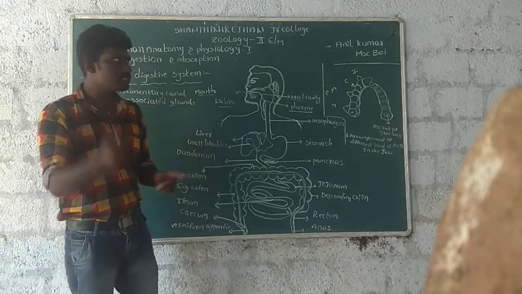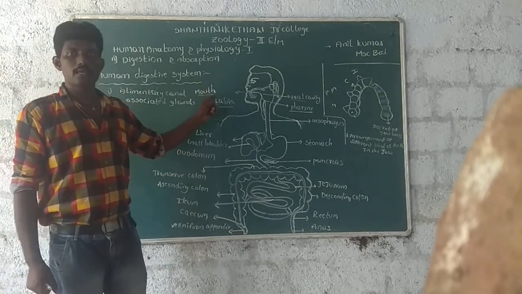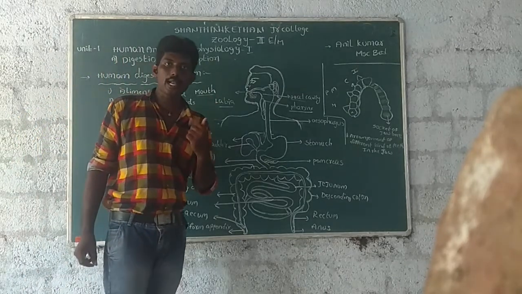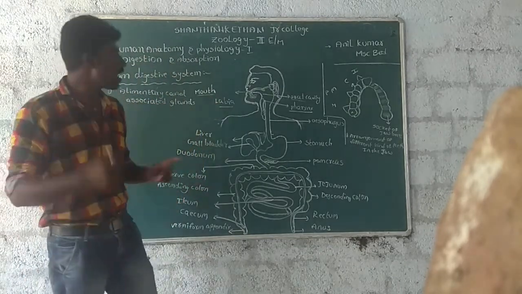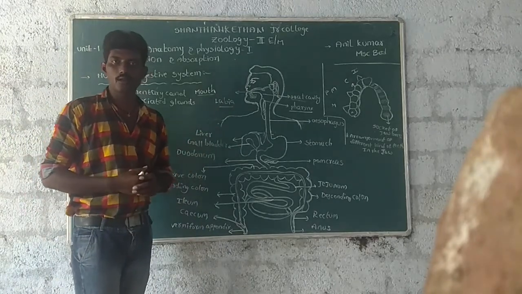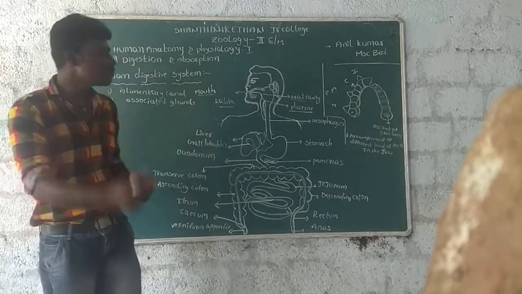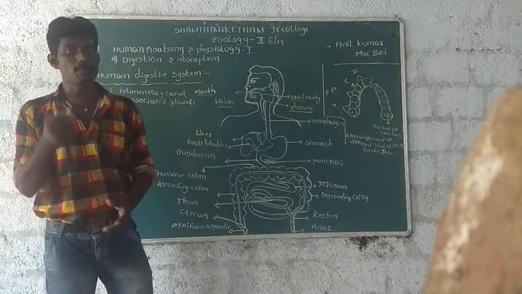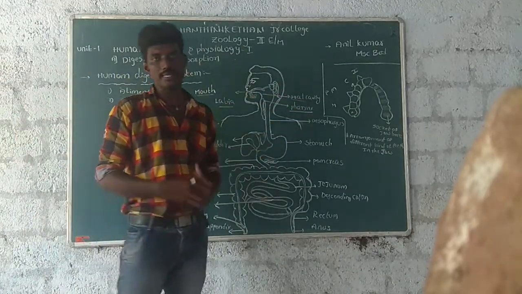Now the first one is the mouth. At the borders of the mouth there are movable upper and lower lips, known as labia. The mouth leads into the oral cavity or buccal cavity. In this buccal cavity the pharynx is present.